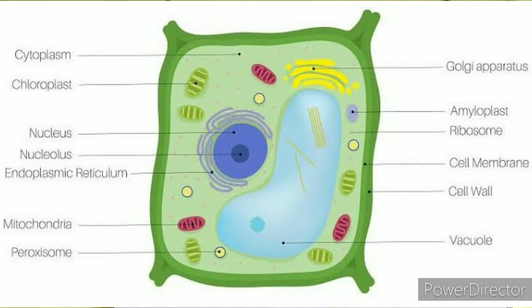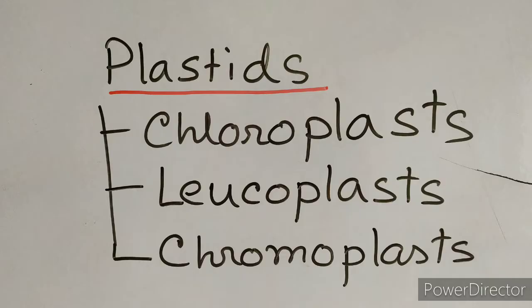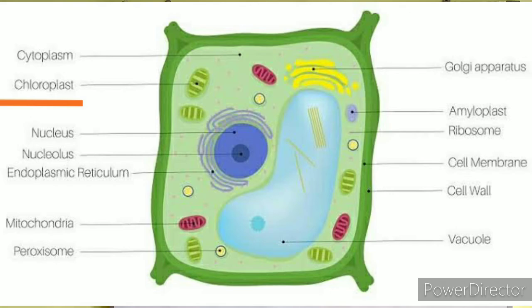Next, students, this is the diagram of a plant cell. As I told you about the structure plastids, plastids are present only in plant cells. Plastids are of three types, that is chloroplasts, leucoplasts and chromoplasts. Students, in this diagram of a plant cell, you can see the plastid. Chloroplast is labeled in the diagram.